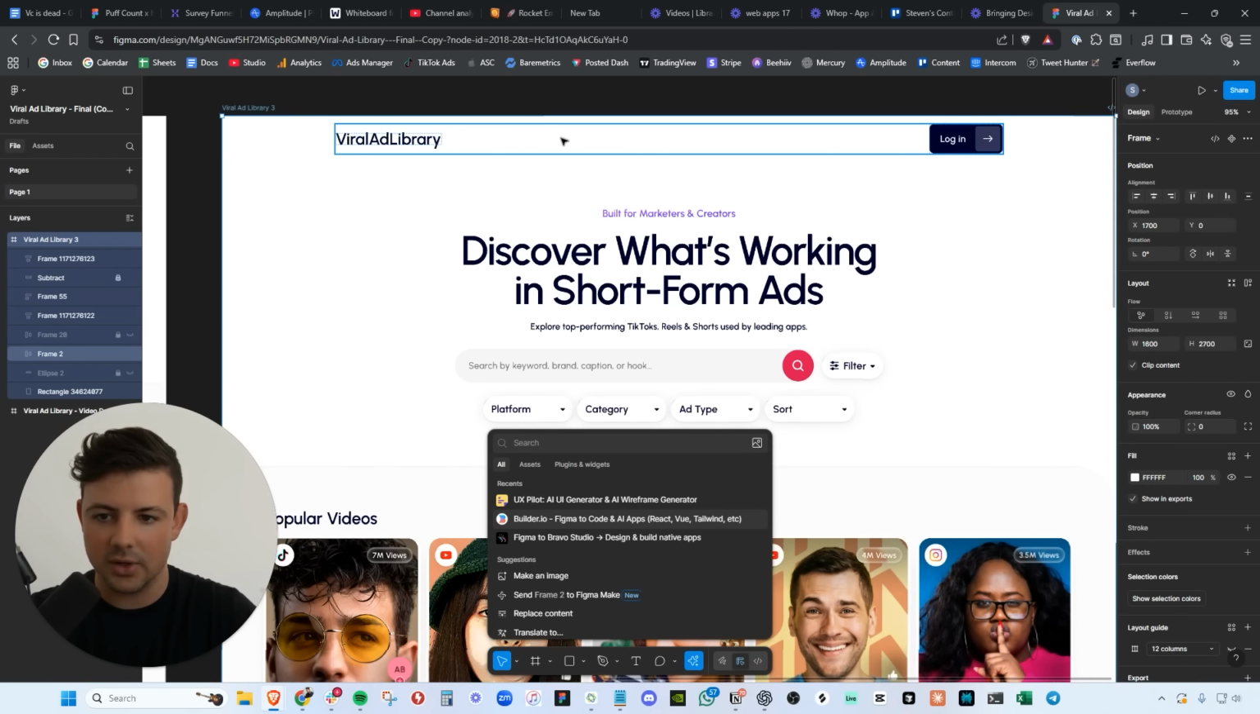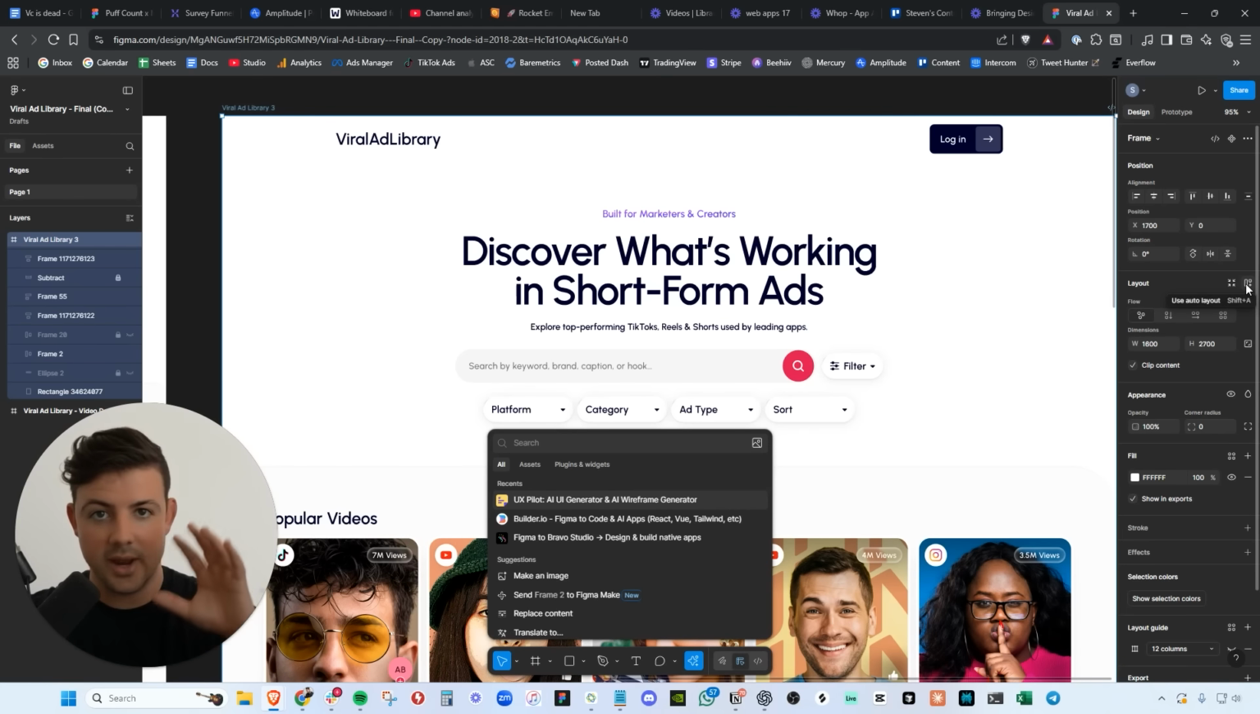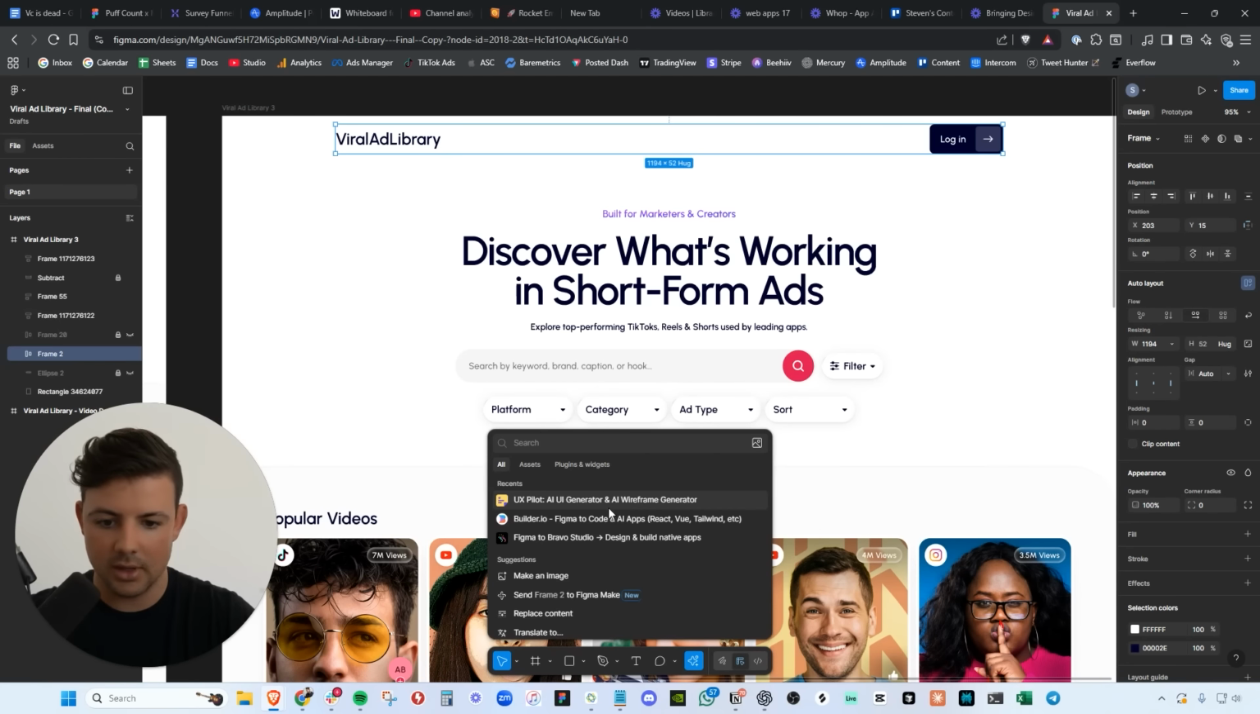So what we're gonna do is we're gonna start at the very top header and we're gonna brick by brick rebuild this, redesign this, re-vibe code this in the Builder platform. And another quick tip here, you want to make sure that you are using auto layout. If you're using auto layout, it will do a much better job at transferring this into the Builder platform. So let's go ahead and do that.